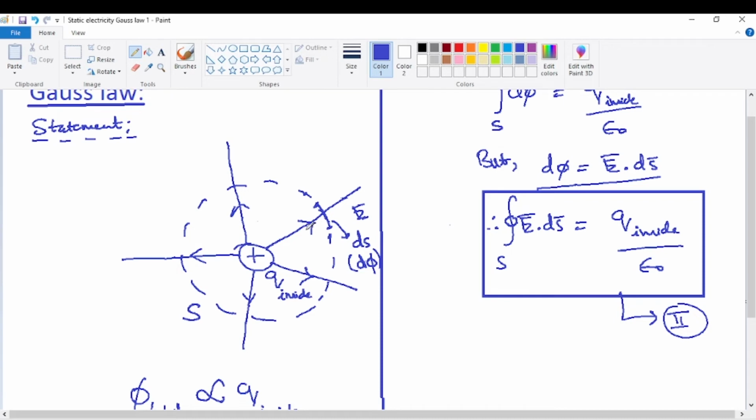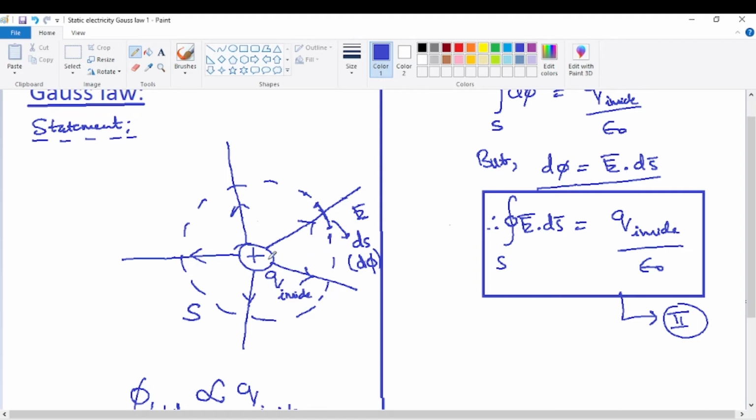Earlier, for a positive charge, the electric flux was emerging outside. So for a negative charge, the electric flux is not emerging out but entering inside the closed surface. So automatically, a negative charge means the electric flux is directed into the closed surface.